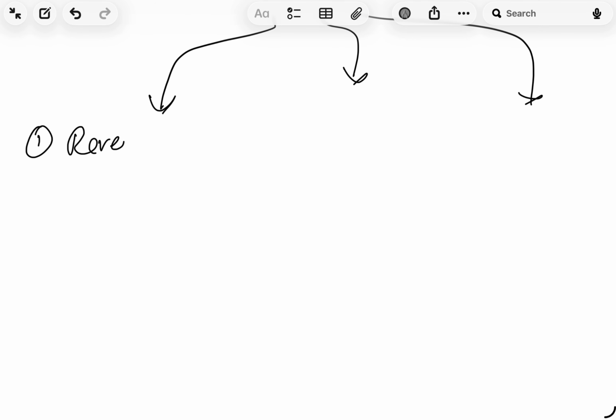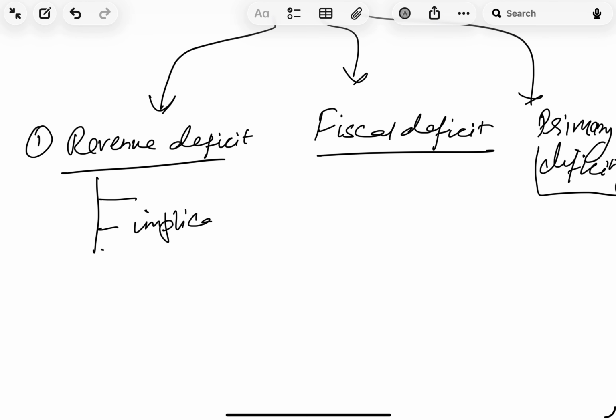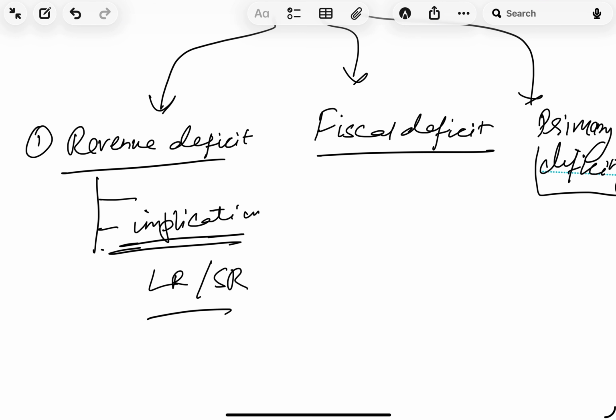Now there are three kinds of deficits that we are going to talk about: revenue deficit, fiscal deficit, and primary deficit. So we are going to talk about each of them. What is revenue deficit? What are the implications? Long run, short run, which is desirable.